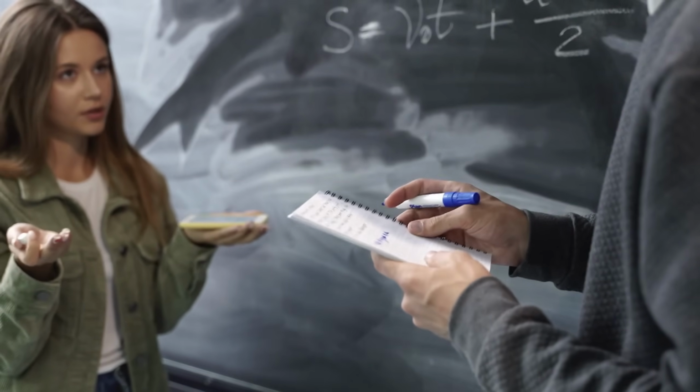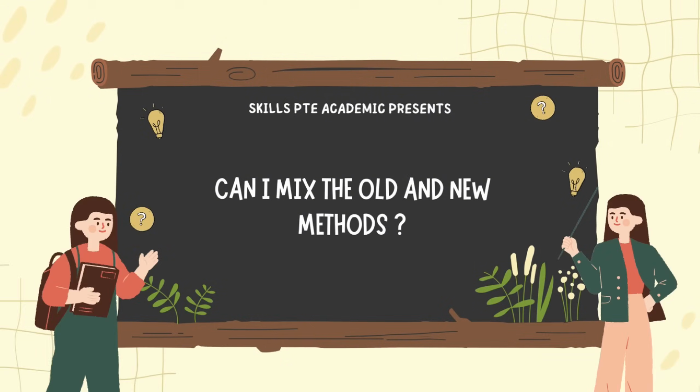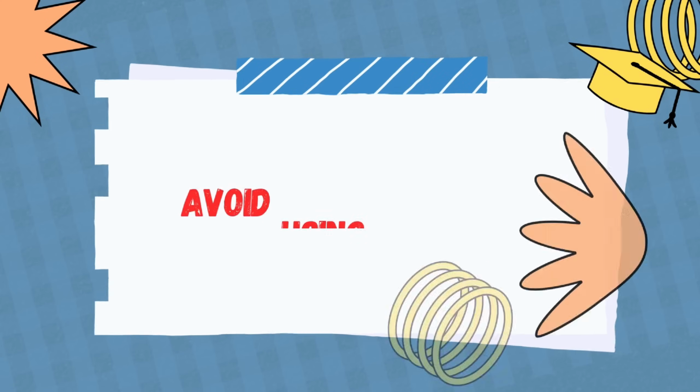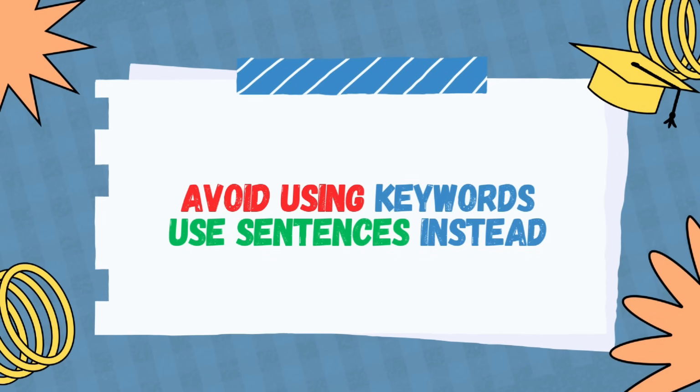A lot of people have these questions in their mind. Can I mix this old and new method? For some questions, I use this keyword kind of templates. But for some questions, I will definitely make use of my own sentences. I would not recommend you to do this. For all the questions, make sure you speak from the image, avoid using keywords. Make sure to speak sentences. This is my personal recommendation.